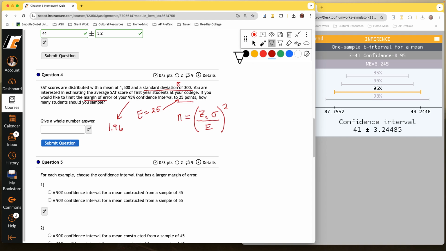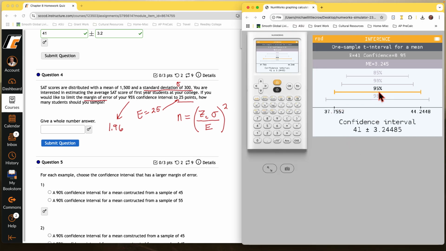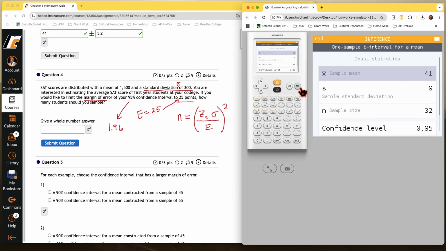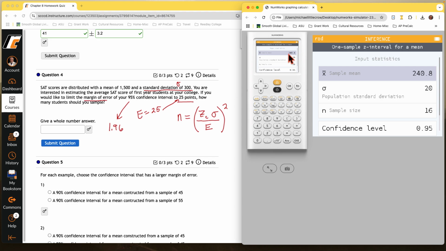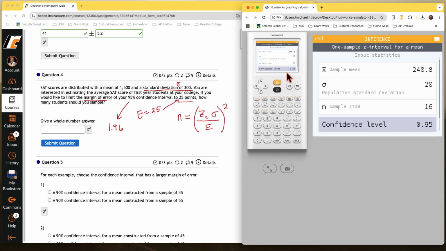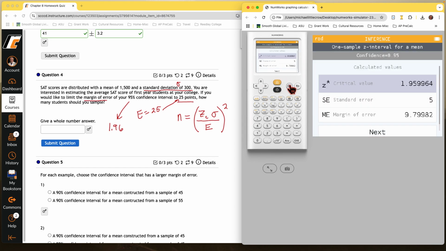Okay, since we've got to go to our calculator anyway, I'm going to say this is a 95% confidence interval. This is on a T though, so that's not going to help us. If we back up and go to Z interval, we can always use our calculator to look this up if we didn't have it. The mean doesn't matter, the standard deviation doesn't matter, sample size doesn't even matter, it's just the confidence set. So if we've got a confidence level of 95, when we go to the next screen, we will get our critical value here.